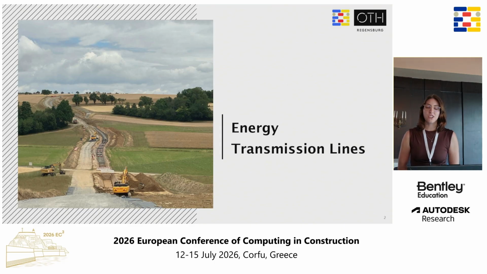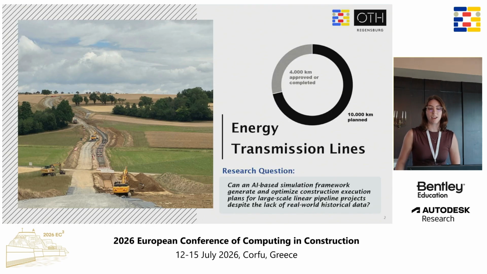So energy transmission lines in Germany: the government has proposed 35 projects to transport the electricity, and these total 14,000 kilometers. From these 14,000 kilometers, right now only 4,000 kilometers have been built. Since 2013, we want to build the other 10,000 by 2030.